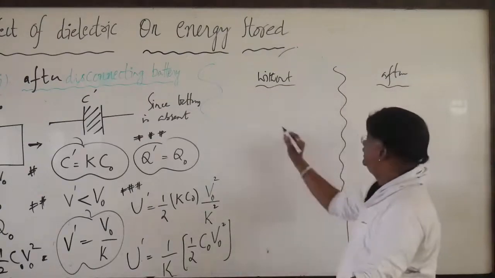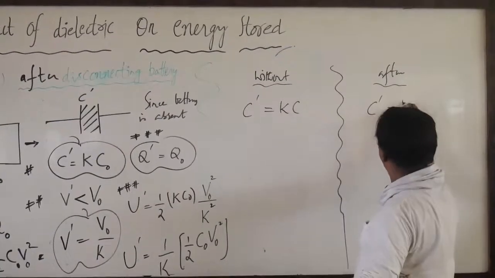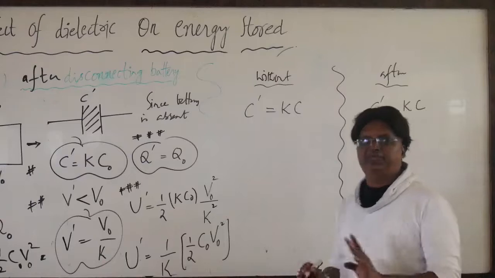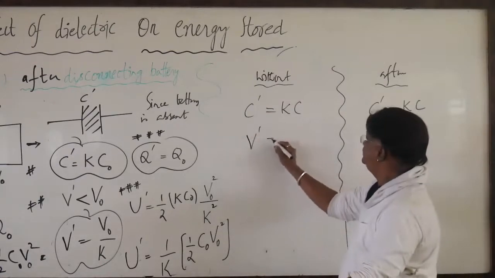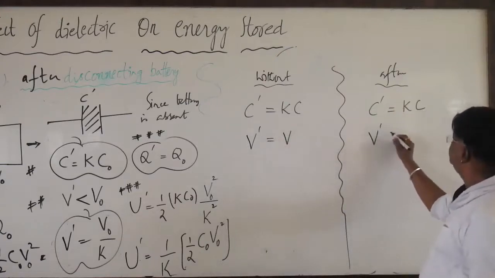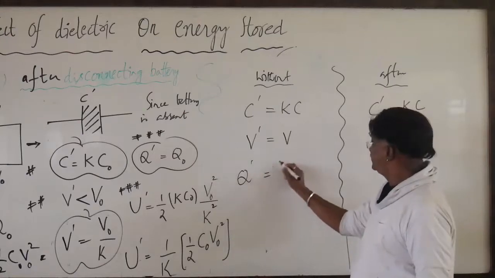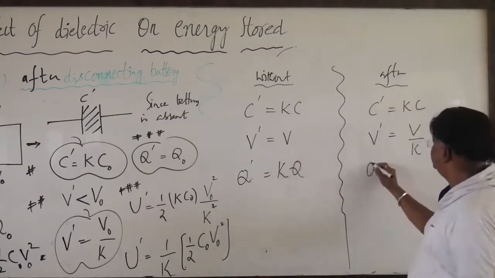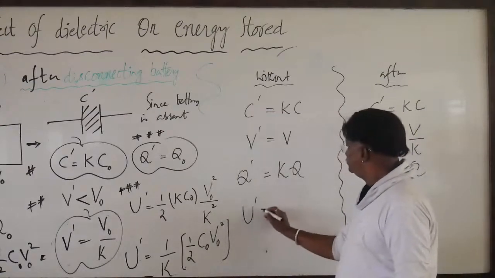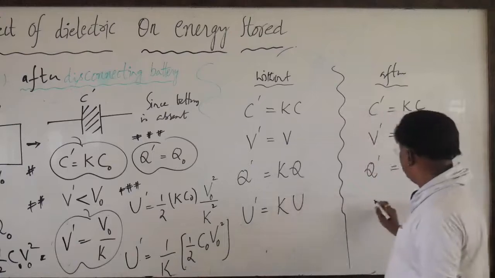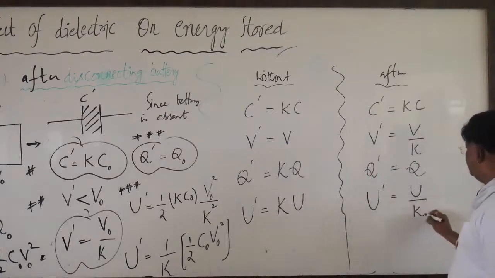Only one thing is common: here C prime is equal to KC, here also C prime equals KC. In both cases capacity has increased. But what about other aspects? Here V prime equals V, here V prime equals V by K. Here Q prime is K times Q, here Q prime equals Q. And here U prime is K times U, and here U prime is equal to U by K.